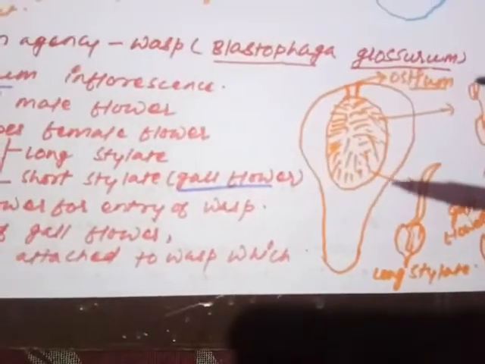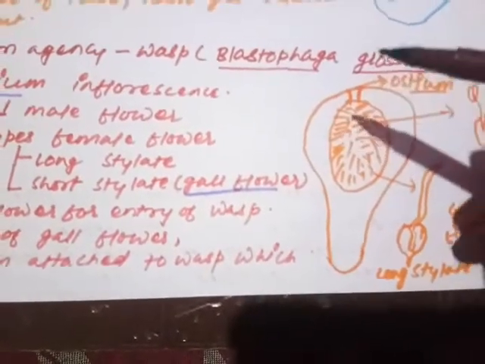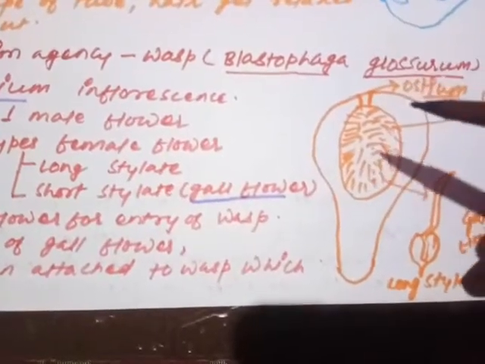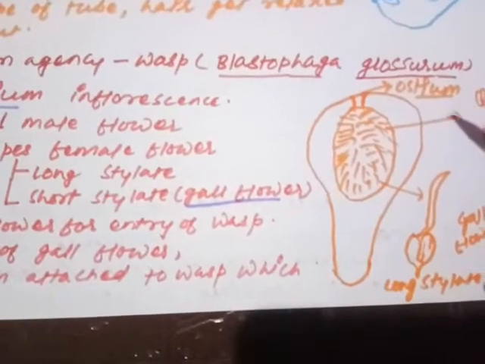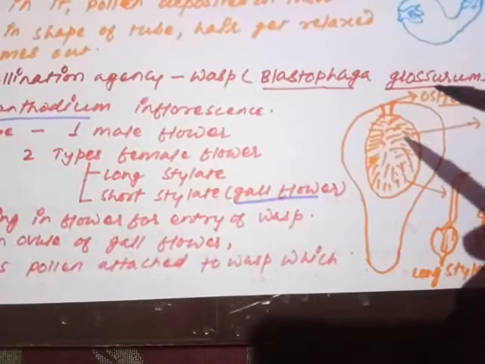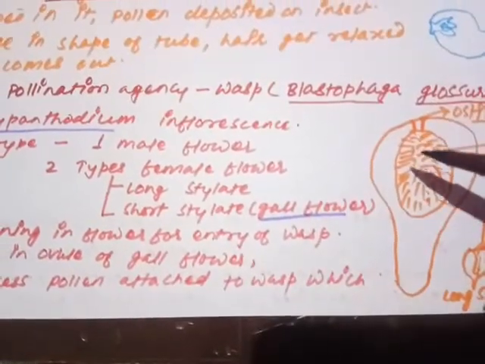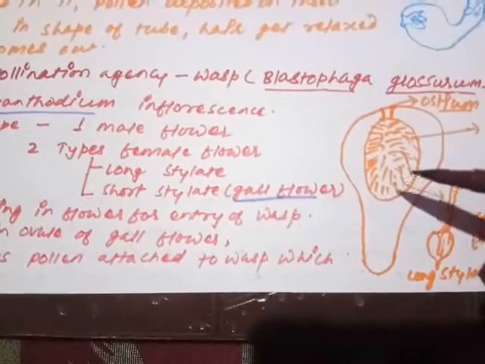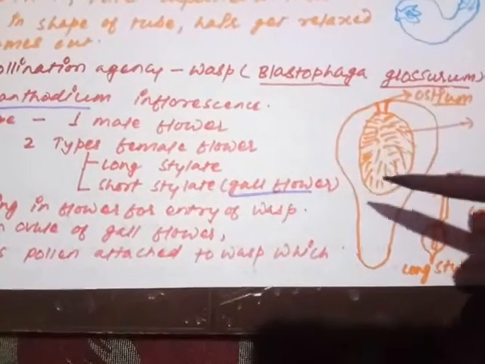What happens during the process of pollination? The flower is completely closed except for a single opening. The single opening of the flower is called the ostiole or ostium. So through the ostiole, the insect moves inside and searches for the gall flower here only, and in due course of searching for the gall flower, it has to pass through many of the male flowers.